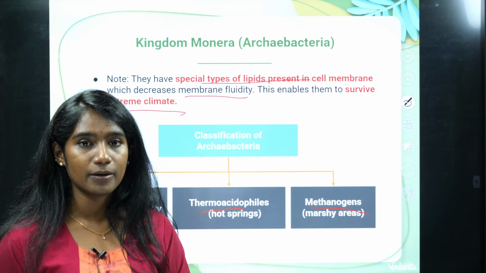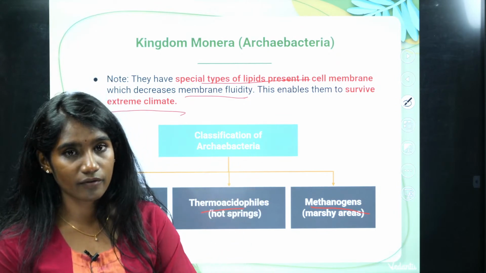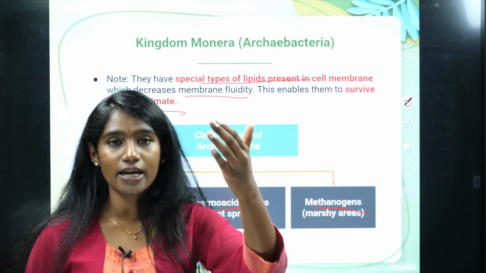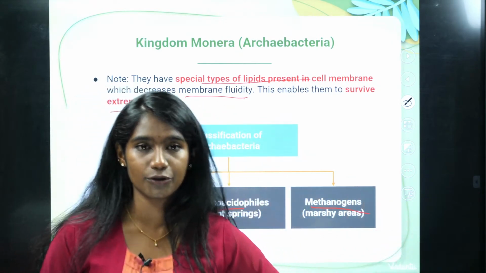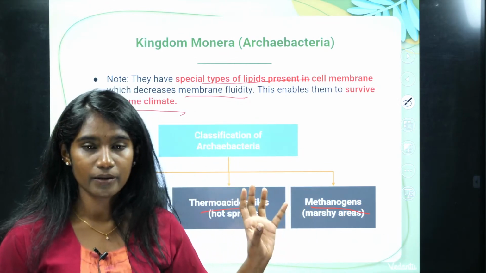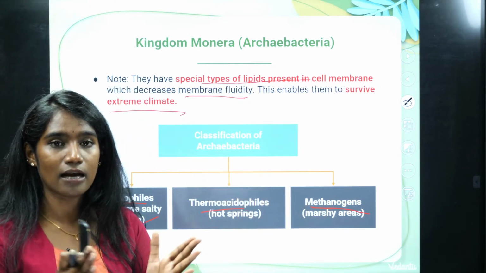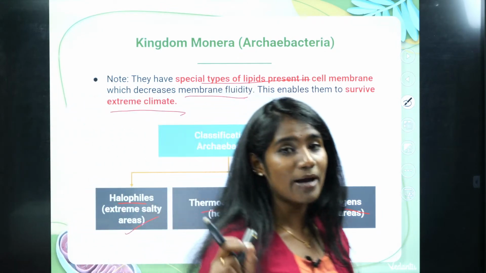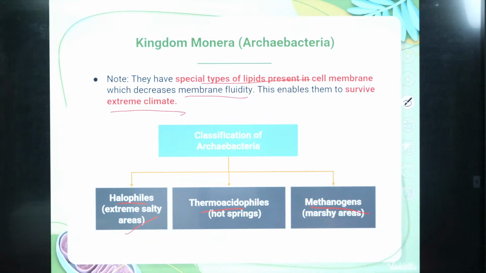As a result, what happens? The water content present within the cell, which is the solvent present in the higher concentrated region, will move to the lower concentrated region. As a result, the cell will lose the water content. Right. As a result, the cell will shrink, and then the microorganism, the cell will die. Right.